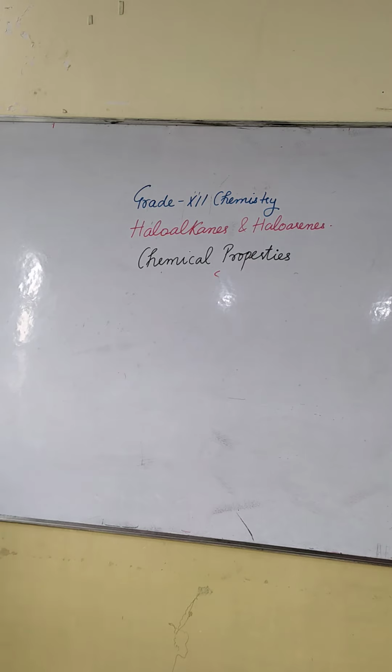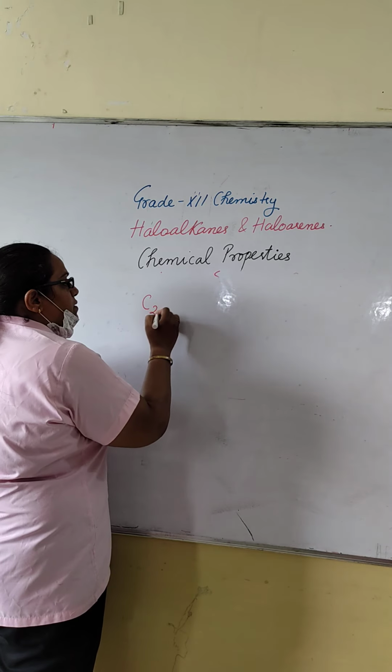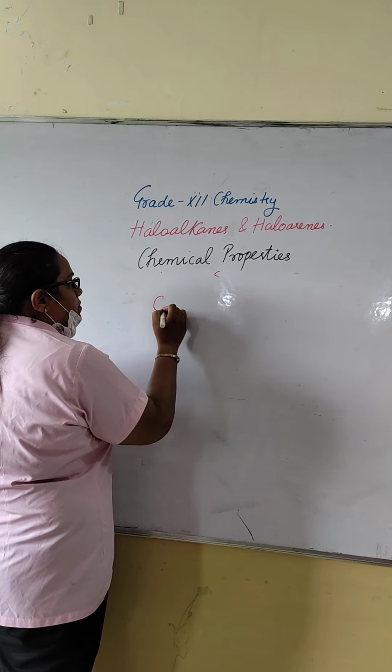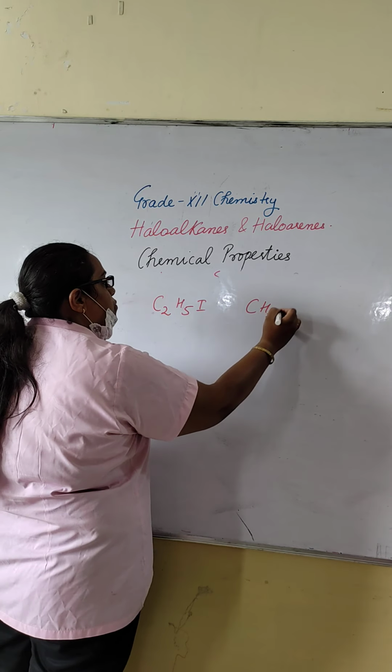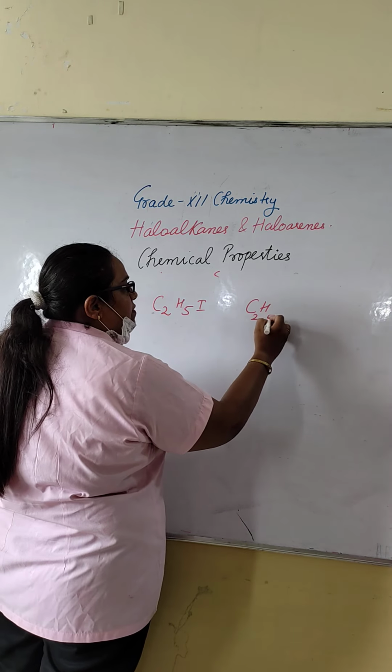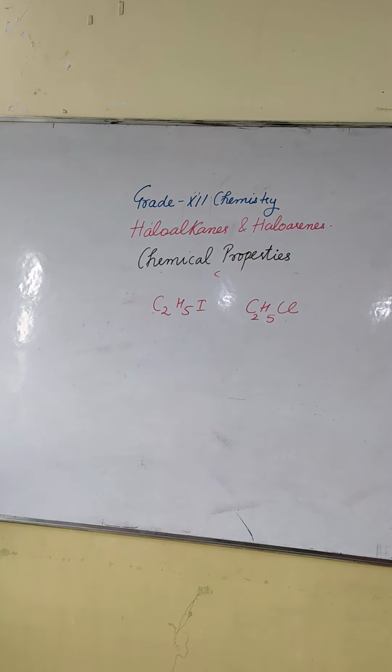The question is, you have to predict the order of reactivity. We have C2H5I and C2H5Cl. Fine?